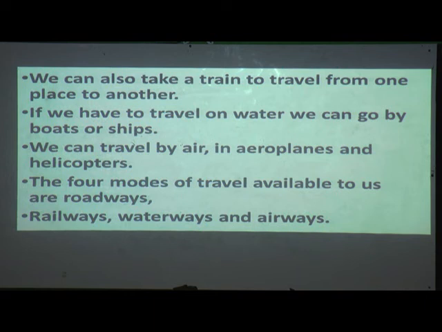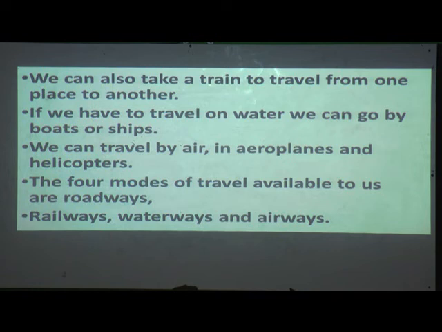If we want to go by water, what can you use? Ship or boats. Can buses, cars, vehicles run on water? No, it is not possible, isn't it?